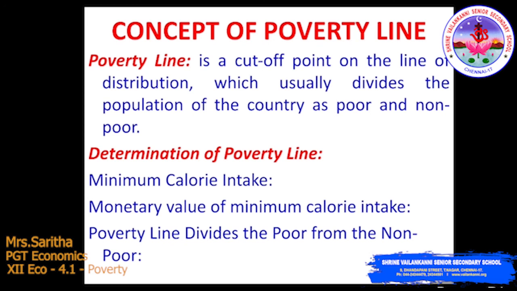So when we look at this line, the people who are absolutely poor, very poor and poor will come under below the poverty line. And the various kinds of people like the non-poor, the middle class, upper middle classes, the rich and the very rich, billionaires, we call non-poor, above the poverty line. I have told you already, we are considering income. The people getting income below the poverty line, we call poor. The people getting income above the poverty line, we call non-poor.